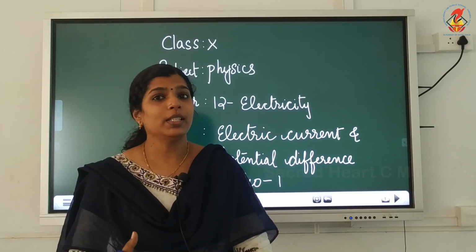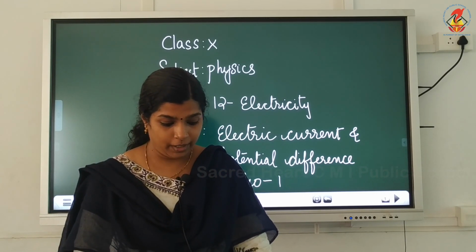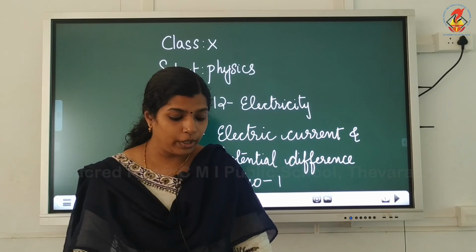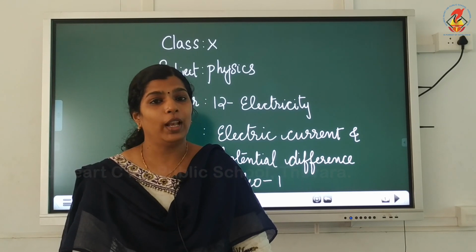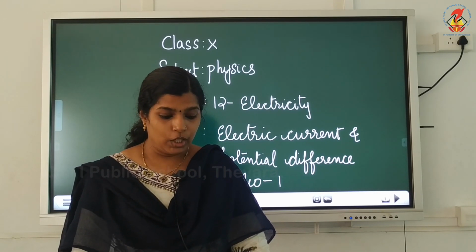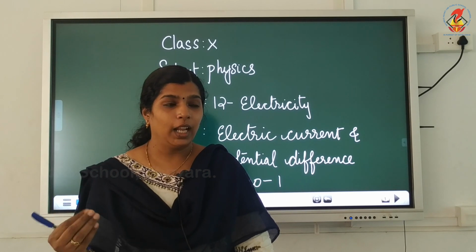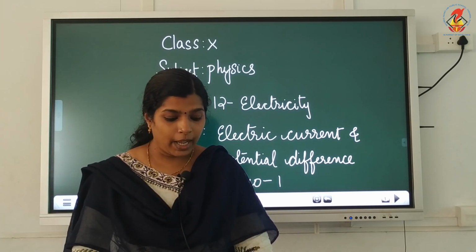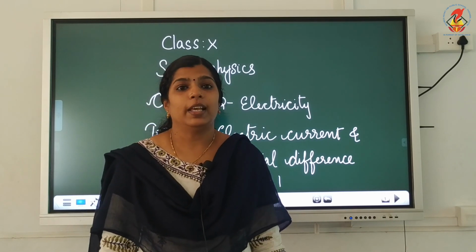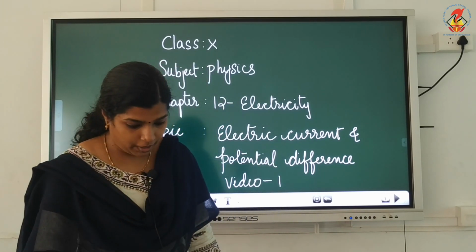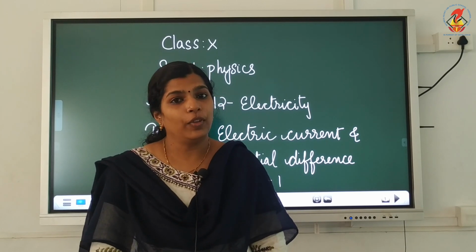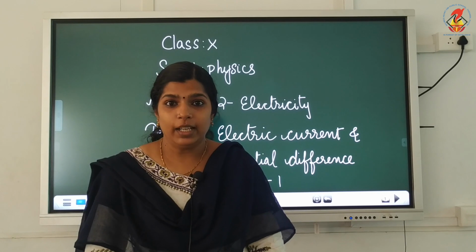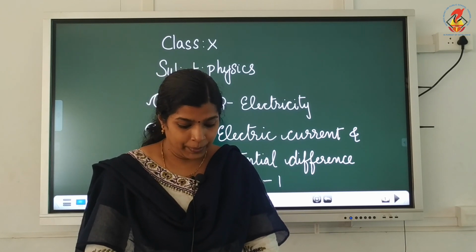So, what is the direction of electric current? The concept of electrons was not known at the time when the phenomenon of electricity was discovered. So, some considered that electric current is due to the flow of positive charges, and that was taken as the direction of electric current. The conventional direction of electric current is from the positive terminal of the cell to the negative terminal of the cell.